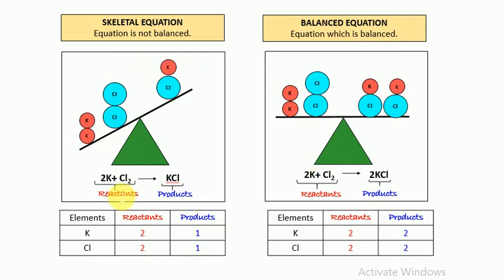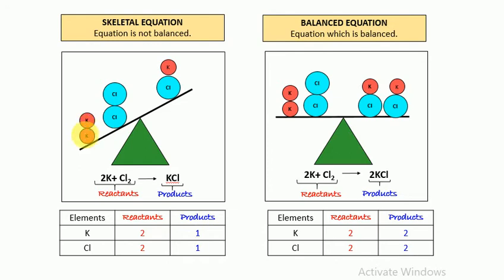Here we have taken an example of potassium and chlorine. Here 2 potassium atoms are there and 2 chlorine atoms are there. So in the reaction, 2 potassium and 2 chlorine give potassium chloride, and we can see that on the product side there is only 1 potassium atom and only 1 chlorine atom. So when we make a table like this, we write which elements are present, potassium and chlorine, for reactants and products.